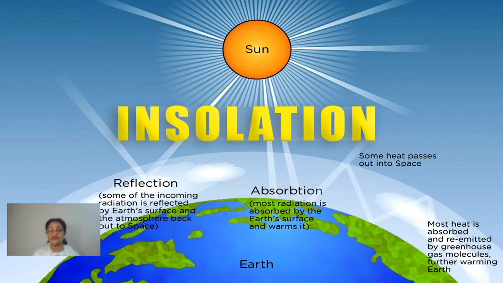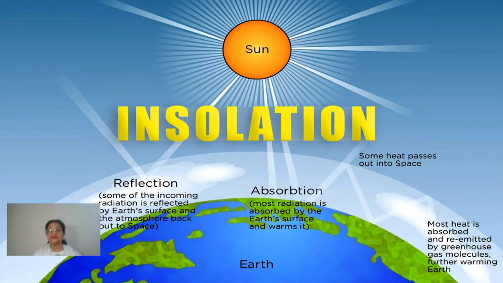Incoming solar radiation. Then the next term you should be very clear about is terrestrial radiation. What is terrestrial radiation? During daytime, insolation is received by the earth; the earth absorbs the heat coming from the sun. This heat at night time is given back by the earth into the atmosphere.